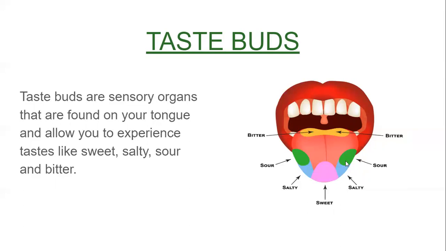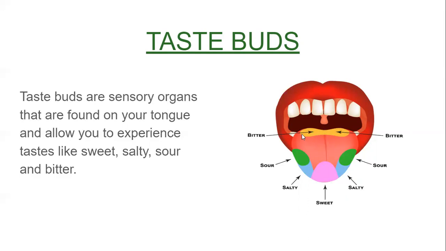This is our tongue. In the beginning, this purple shade, the taste buds which experience sweet taste are present here in the tip of the tongue. And on both sides of the tip of the tongue, the taste buds that experience salty taste are present. We will feel the salty taste here. And this green colored area is for experiencing sour taste. So this is for sweet, salty, sour, and at the end bitter taste.